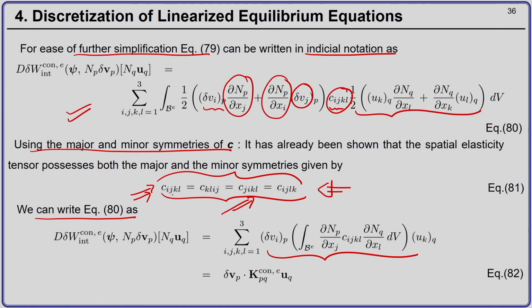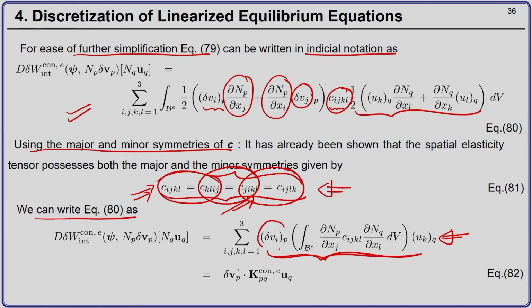I can replace, first of all I can use this symmetry over here, then I can use this symmetry, and finally I can use the other two symmetries, and I can show that equation 80 reduces to the following expression. Now I can convert this back to direct notation.